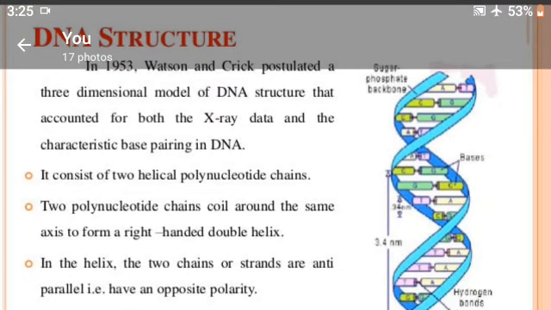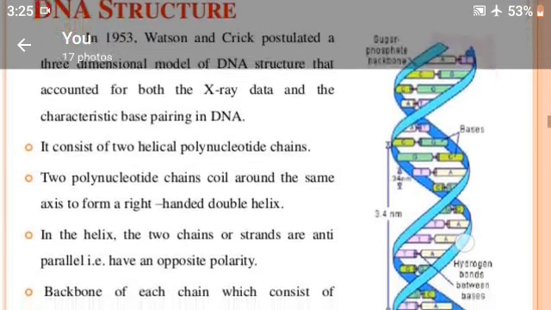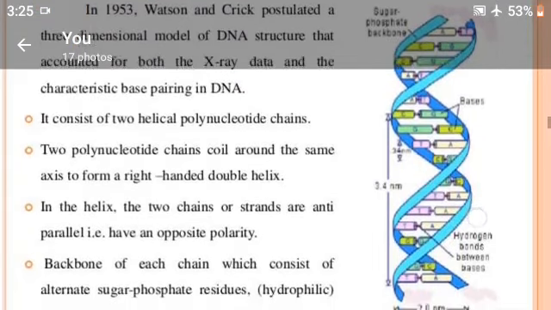It consists of two helical polynucleotide chains. The two polynucleotide chains coil around the same axis to form a right-handed double helix. In the helix, the two chains or strands are anti-parallel, that is, have opposite polarity.